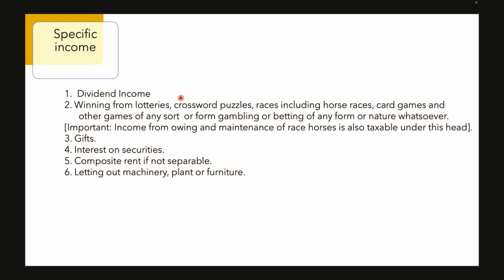Next, interest on securities and composite rent. If the house is not separable from machinery, then composite rent and letting out of machinery, plant and furniture is taxable under this head under the category of specific income, which is covered under section 56 subsection 2.